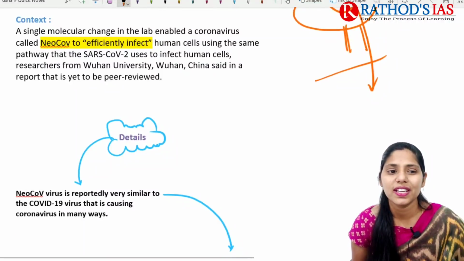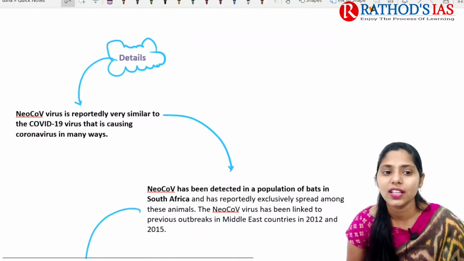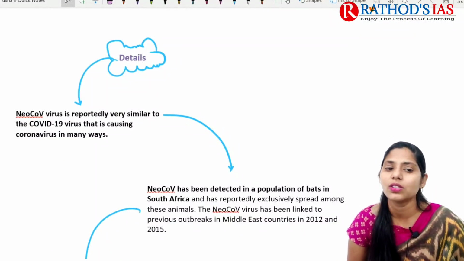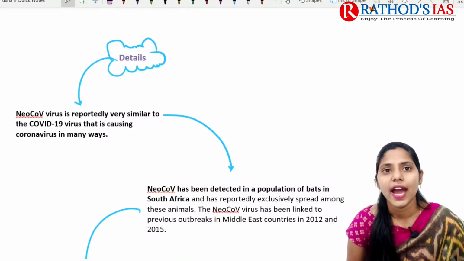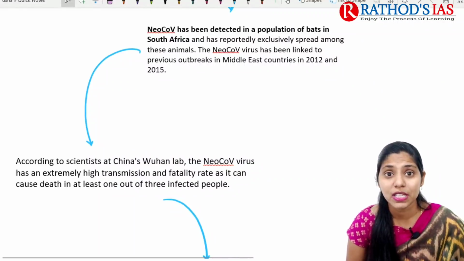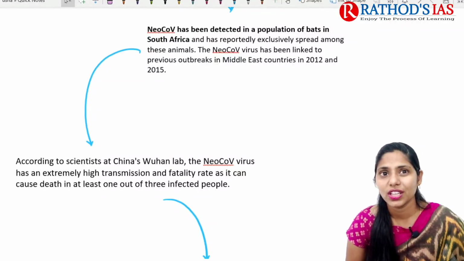This is what was mainly said by this Chinese report. If you are talking about details regarding NeoCoV, it is currently very similar to the COVID-19 virus, and it also causes coronavirus disease in many ways. NeoCoV has been detected especially in the population of bats in South Africa, and later there was a report saying that it was spreading exclusively among these animals.